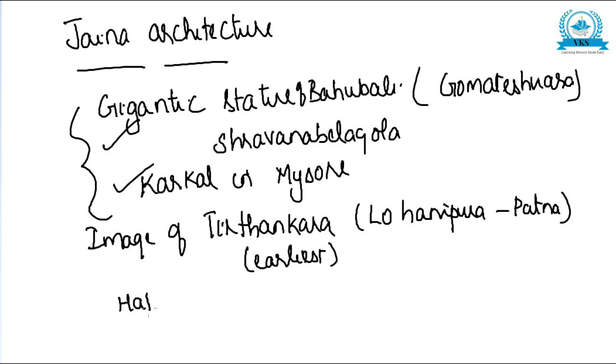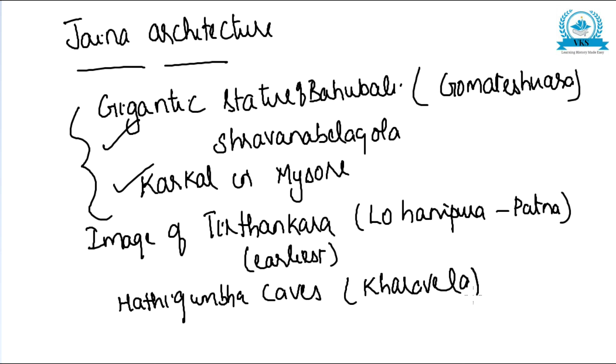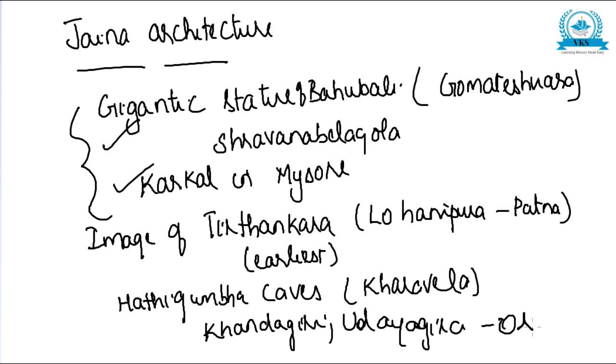Then we have the Hathigumbha caves of Kharavela, and the Khandagiri and Udaygiri caves of Orissa. There are two caves of Khandagiri and Udaygiri, all these of Orissa, contain early relics of Jainism. So the Hathigumbha caves of Kharavela, Khandagiri-Udaygiri caves of Orissa, all these contain early relics of Jainism, and they can be said as the contribution of Jains to architecture.